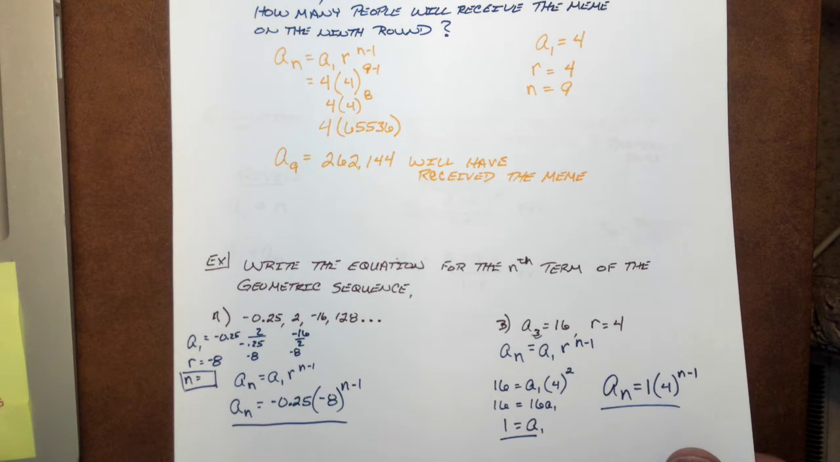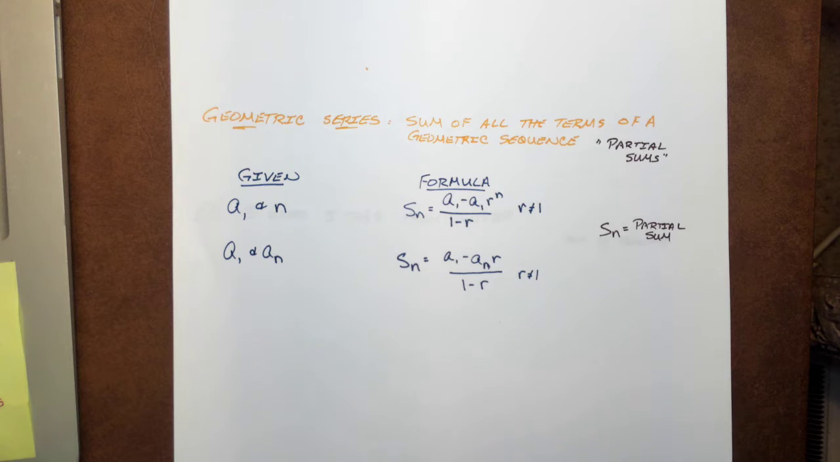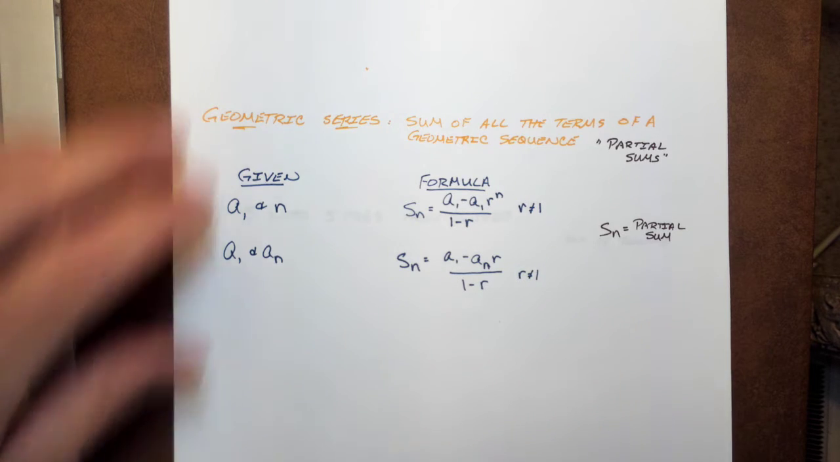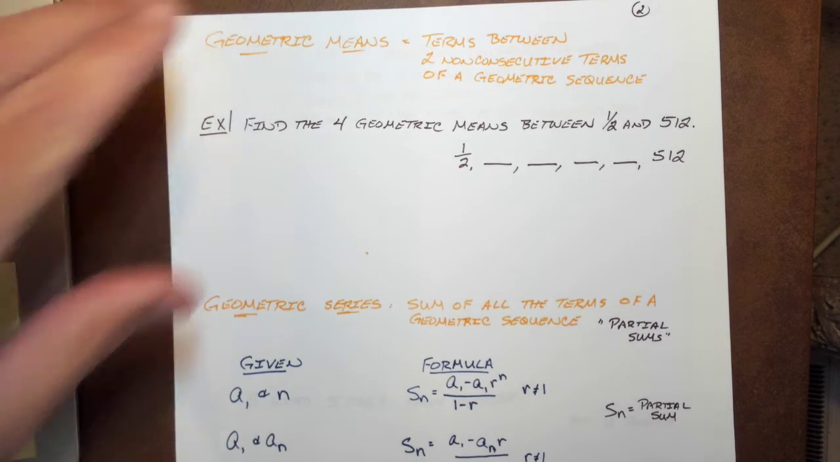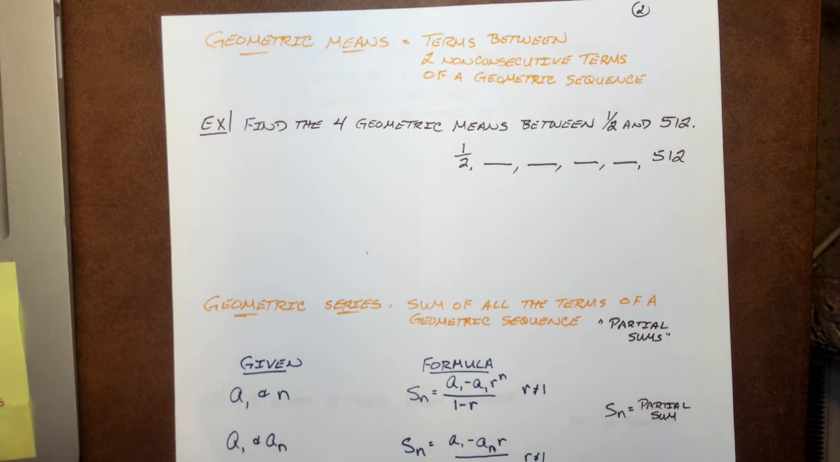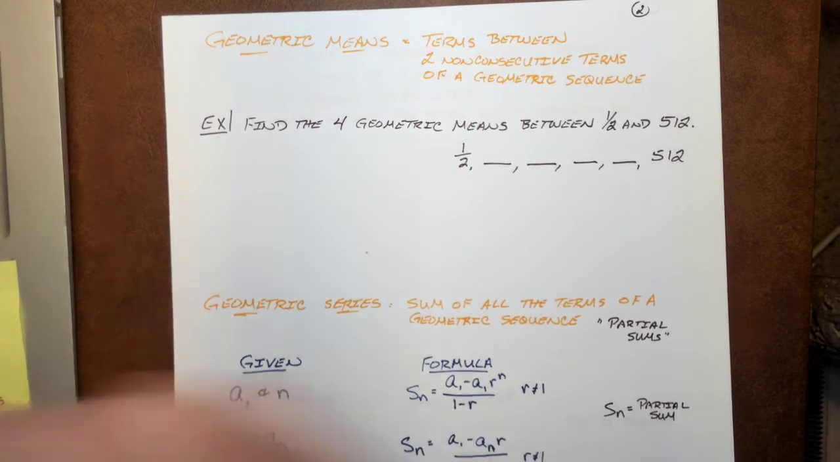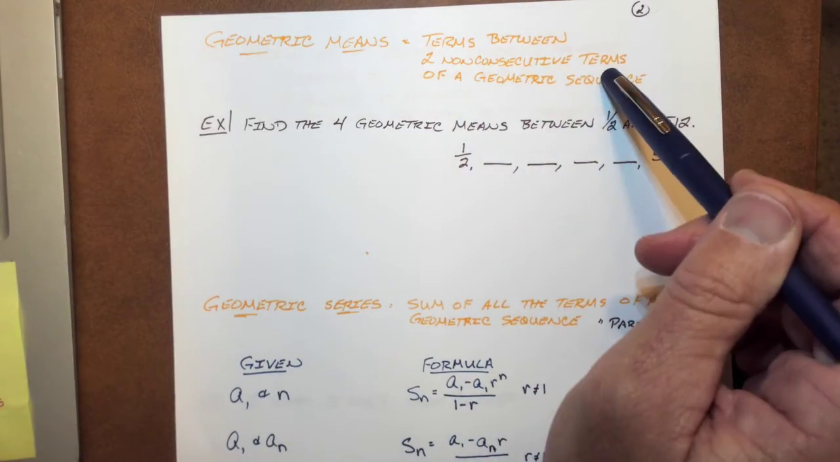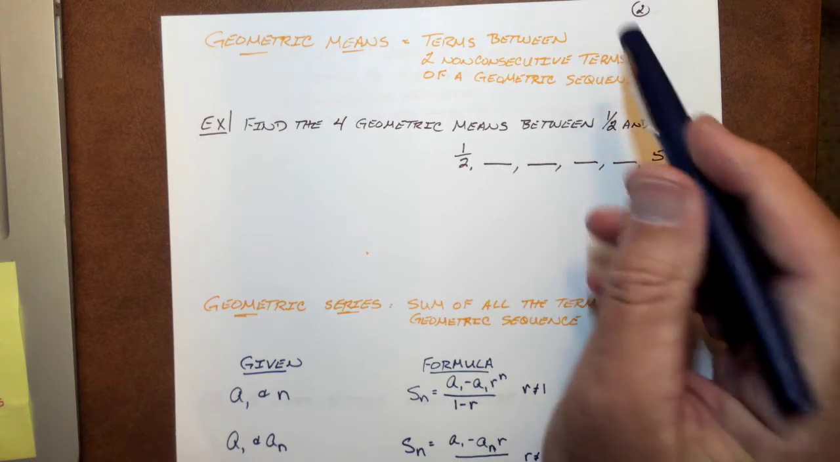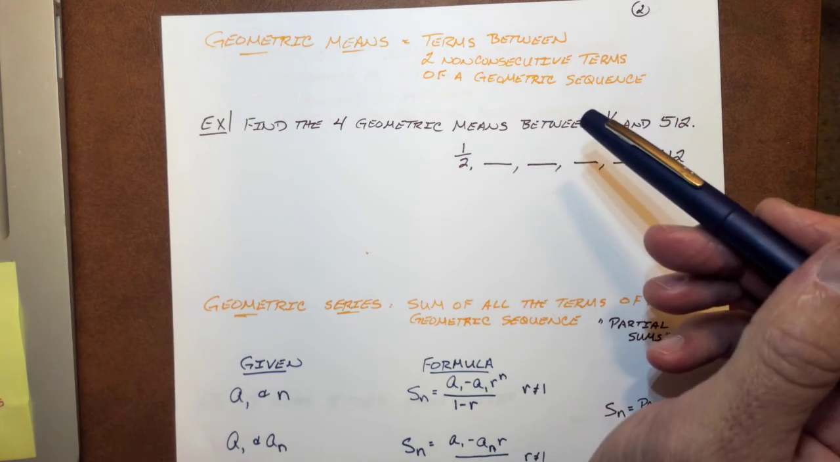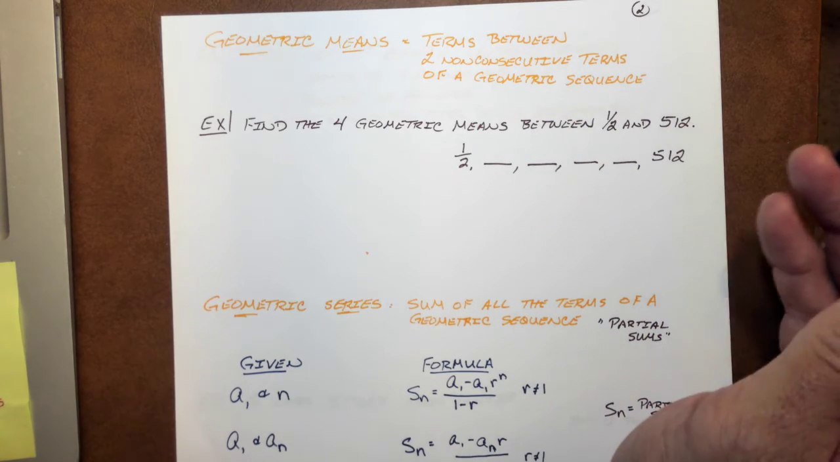All right, you remember arithmetic means? Well, there are geometric means as well. Our definition: geometric means would be terms that are in between two non-consecutive terms of a geometric sequence.